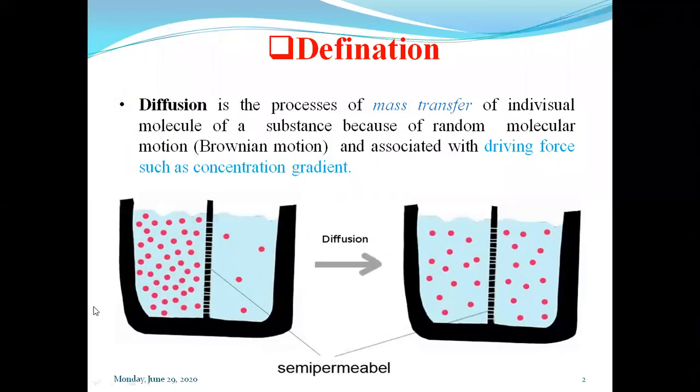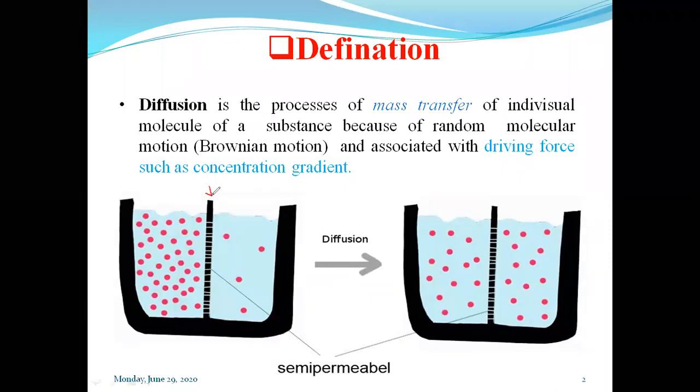Let us see here. This is one system. In this system, the two phases are separated by a membrane, that is the barrier, which will act as a membrane. We have taken the solution in this system, and whatever solvent or vehicle we have taken is separated by a membrane.